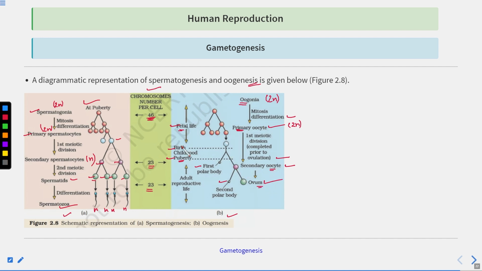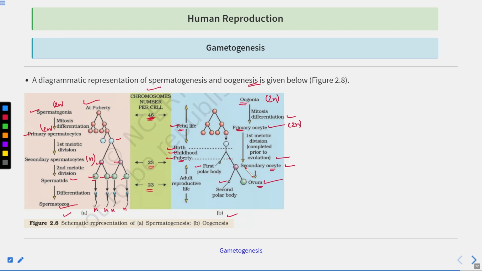Clear? So here, this is the fetal life till here. Then this shows the birth of the female individual. After the birth, this phase is known as the childhood or the adolescence phase. And then the individual will reach the puberty. After the puberty, the secondary oocytes start developing into the ovum. They get transformed into the ovum. Clear? So this was about the spermatogenesis and the oogenesis.